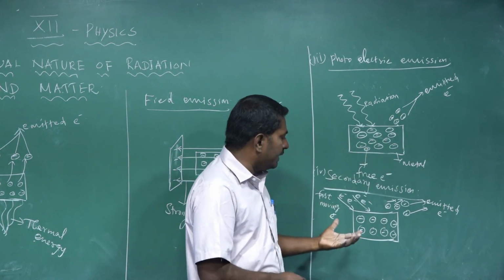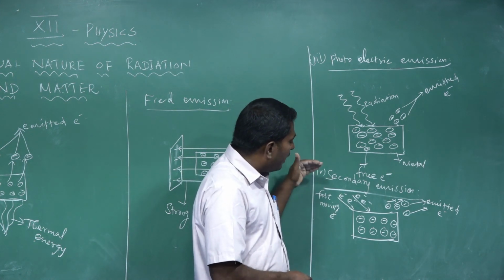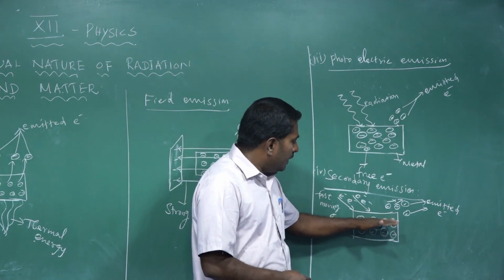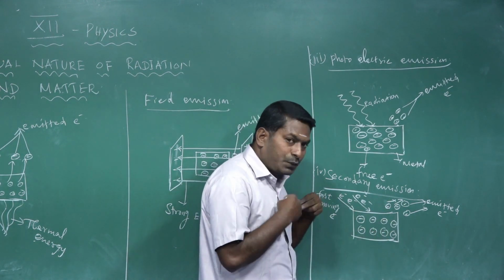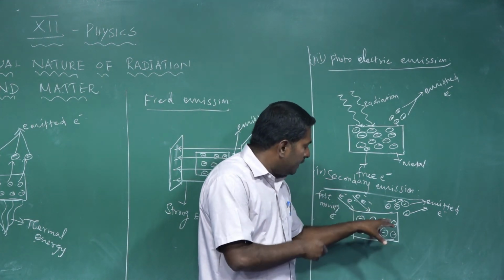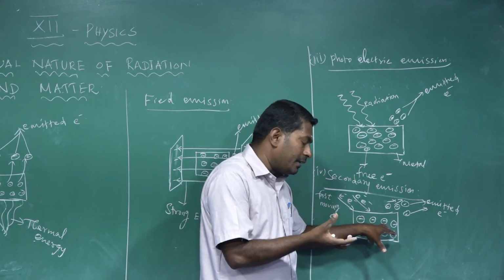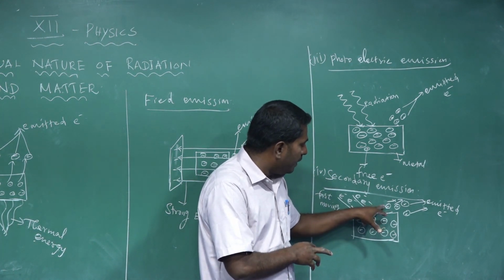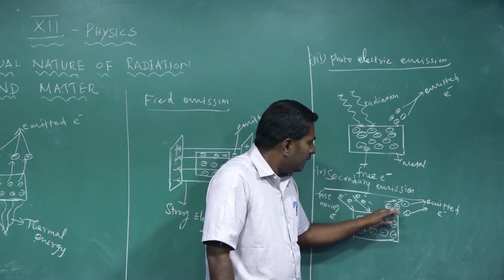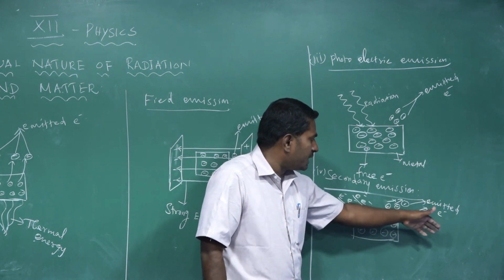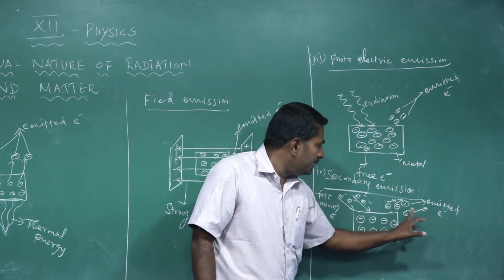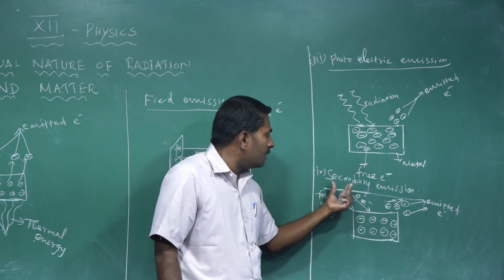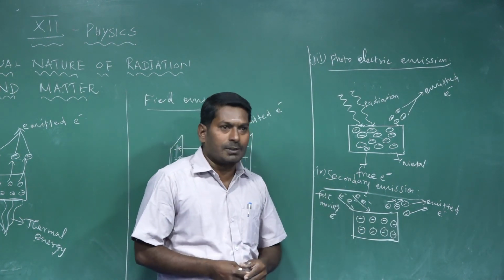Then next one, secondary emission. When fast moving electrons strike the metallic surface, the fast moving electrons transfer their own energy to the free electrons. Then the free electrons acquire more energy, are able to cross the surface barrier and leave the surface of the metal. The electrons emitted from the surface of the metal are called emitted electrons. In this way electrons are emitted due to fast moving electrons. It is called secondary emission, dear students.